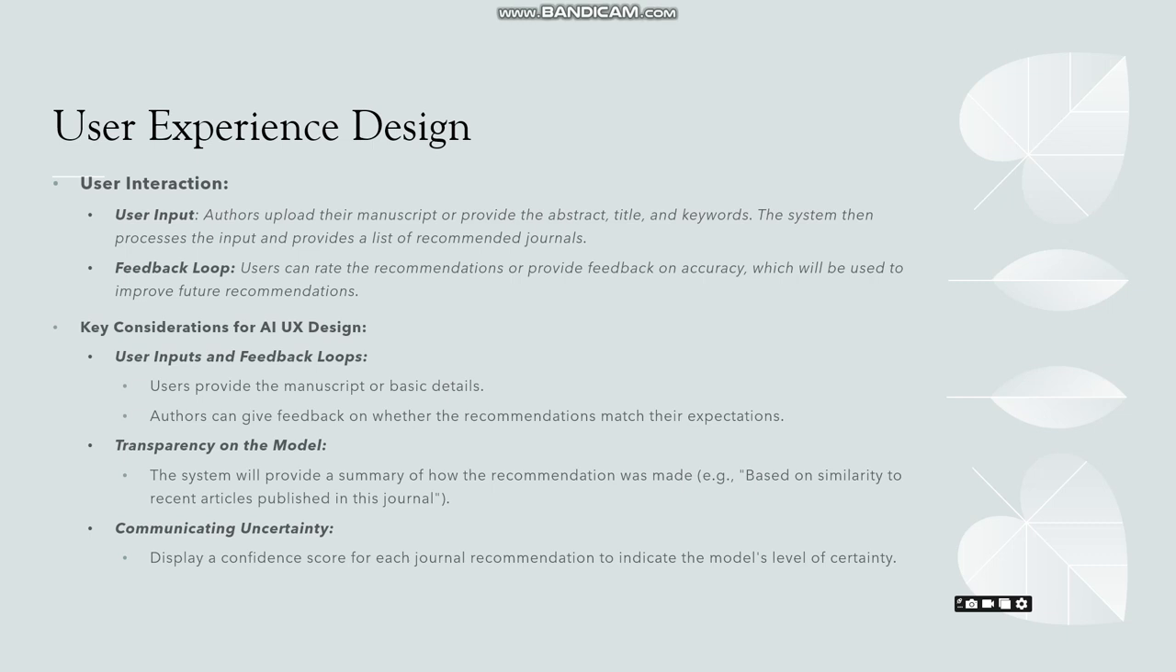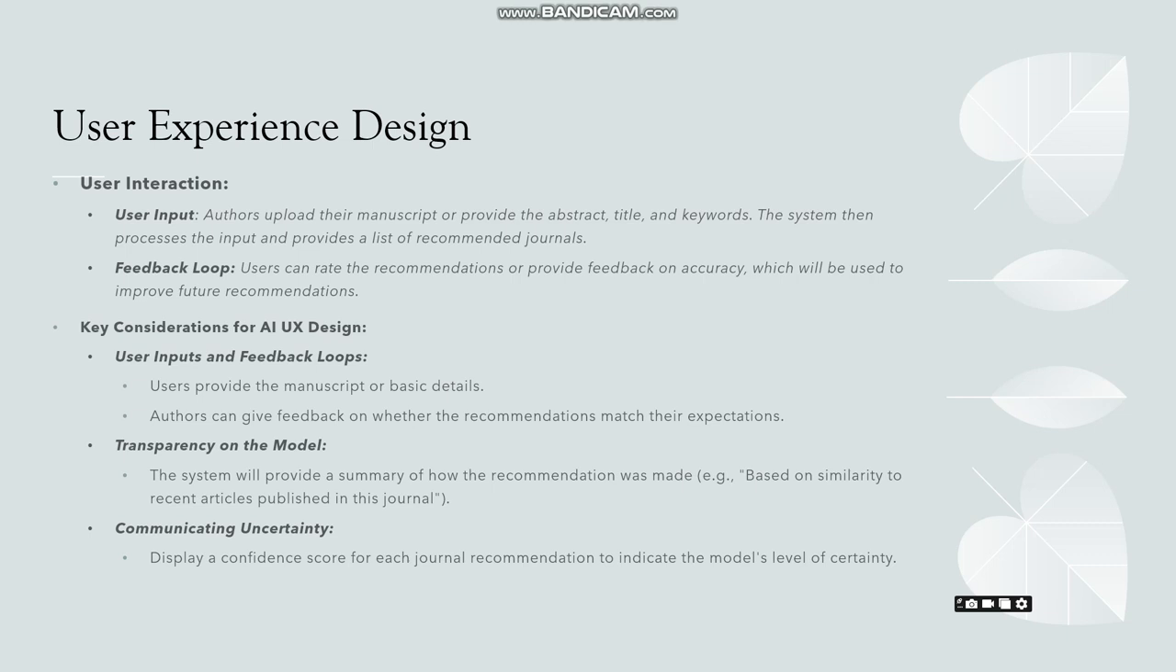The key UX consideration that has been taken into consideration, one, as already discussed, user input as well as feedback loop. The next would be on the transparency of the model, in which we need to provide a summary of how the recommendation was made, either as I mentioned by using vector similarity or the keyword based search. Also, we need to communicate the uncertainties as well.